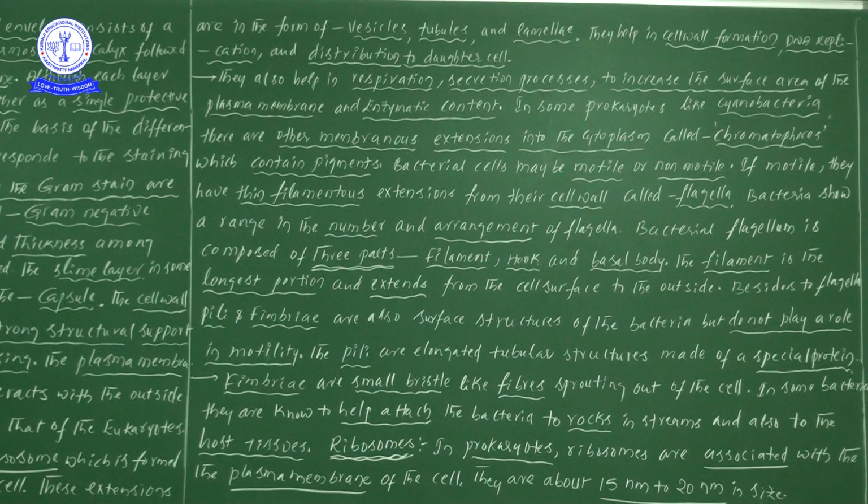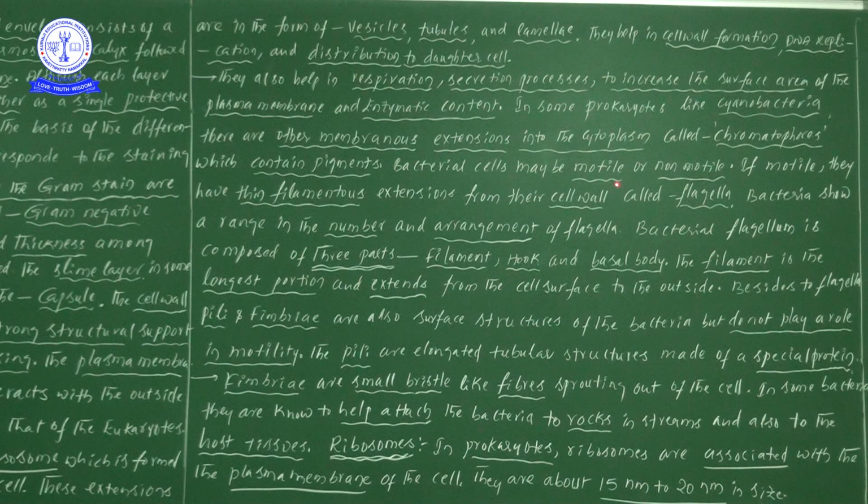So what information have we seen until now? If you take the mesosome, three different types of structures are there: vesicles, tubules and lamellae, with different functions. Next, like extensions of the cell, in cyanobacteria other membranous extensions are there. Those extensions we call chromatophores, which contain pigments and help in preparation of food materials.